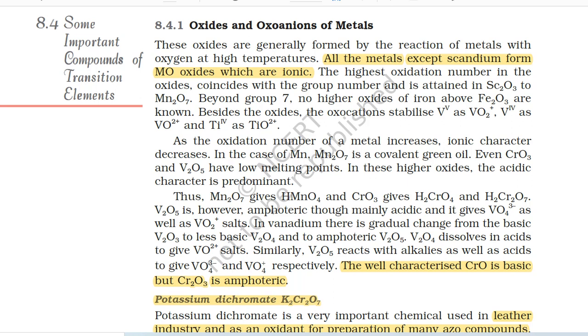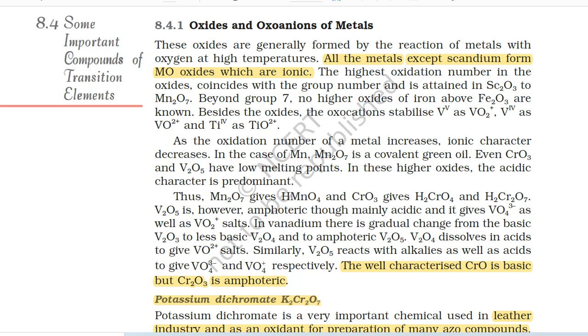In the case of manganese, Mn2O7 is a covalent green oil. Even CrO3 and V2O5 have low melting points. In these higher oxides, the acidic character is predominant. Thus, Mn2O7 gives HMnO4 and CrO3 gives H2CrO4 and H2Cr2O7.